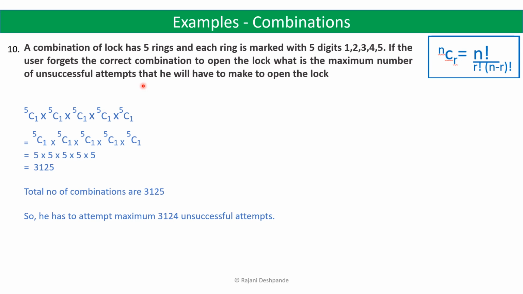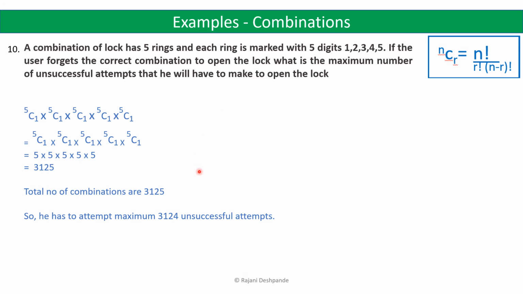So out of these 3125 combinations, there is one combination which is the correct combination which he needs to use for opening the lock, and all other combinations, that is 3124 combinations, are wrong combinations. So the unsuccessful attempts to open the lock will be one less than the total number of combinations.